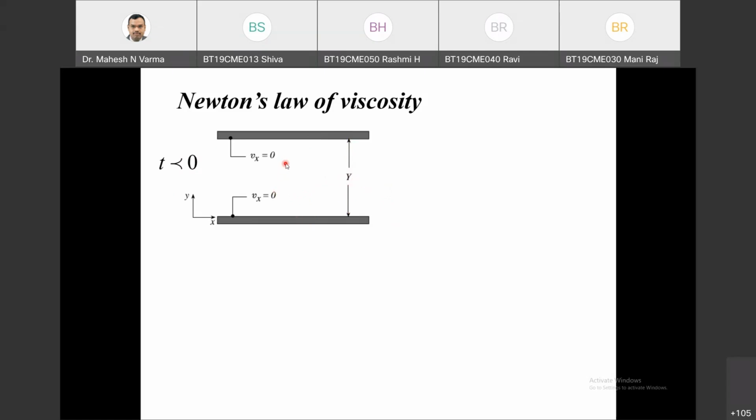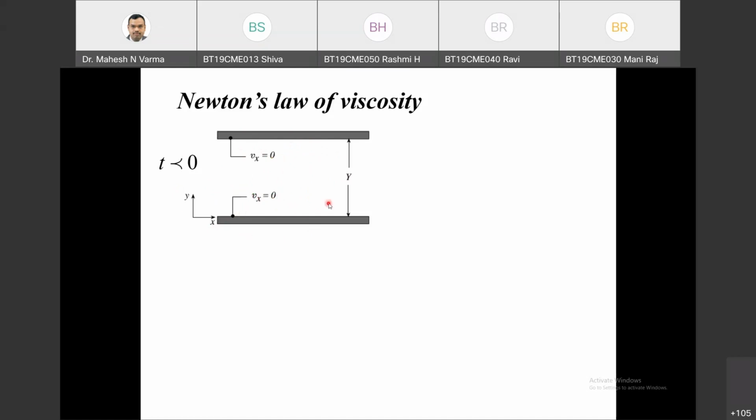This space is filled with some fluid. You can take it as water. The definition of a fluid is a material which can flow. So it can be filled with air, water, oil, ethanol or methanol. Any one fluid of viscosity mu fills this space. At time less than 0, everywhere velocity is 0. Both plates are steady, and the fluid between the two plates is steady.